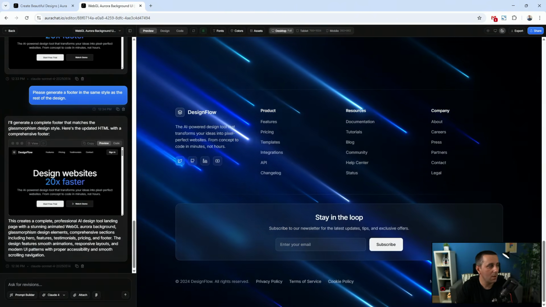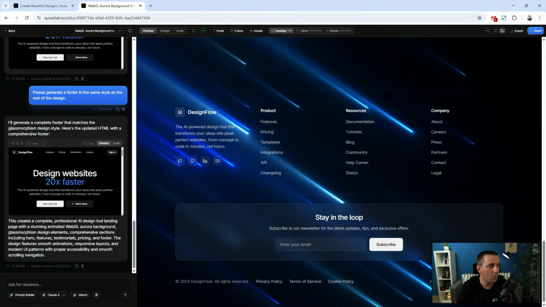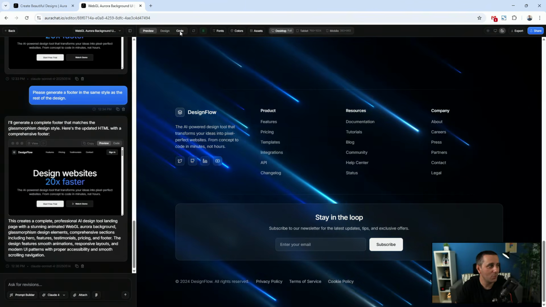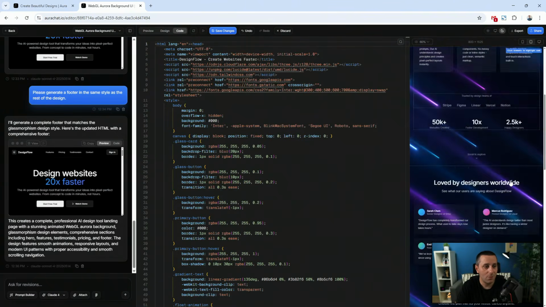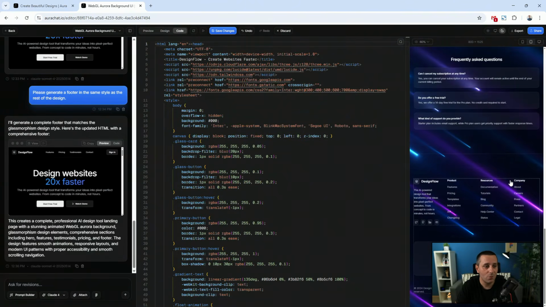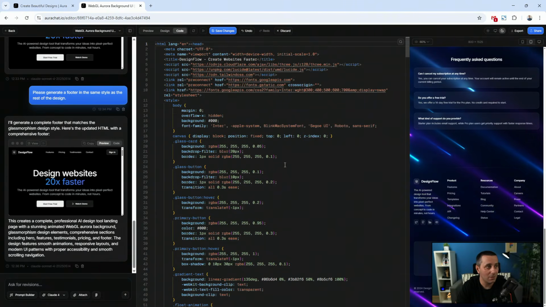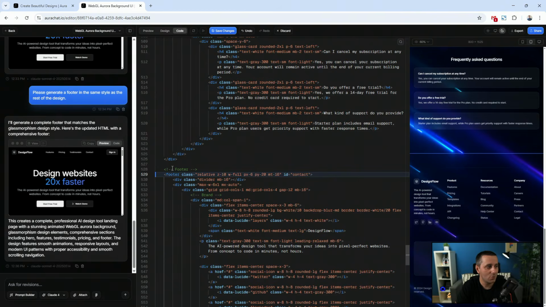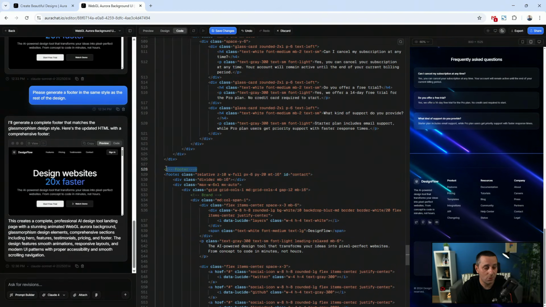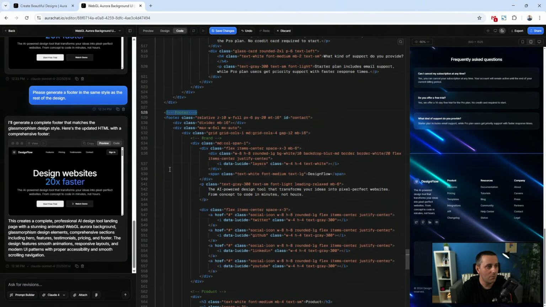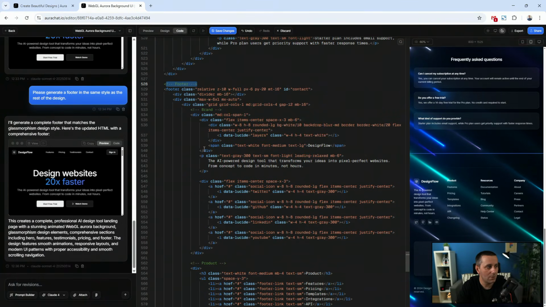maybe not, let's see. So what you can do, instead of keep regenerating, this is what I love about this tool, you can switch over to code, which is great if you don't know how to code, but you want to learn at least something about the code. So what you can do is select the section, so it's going to point you to the footer section, which is what we want, and then from this footer section you can actually see what's happening.